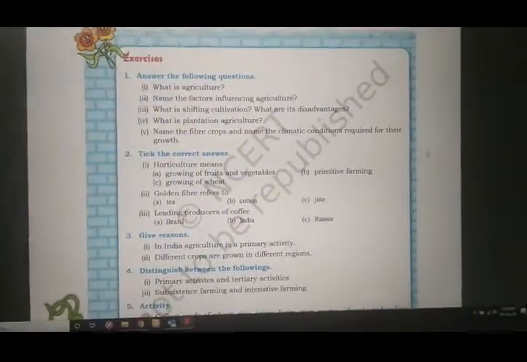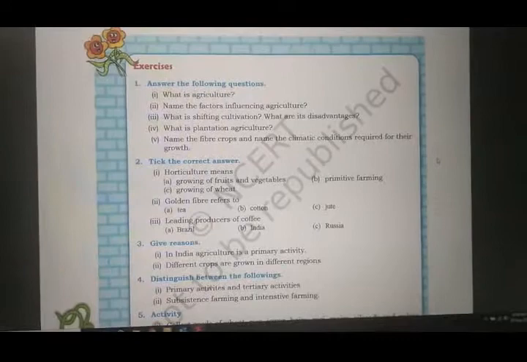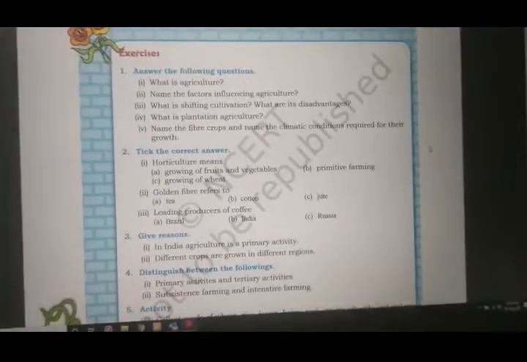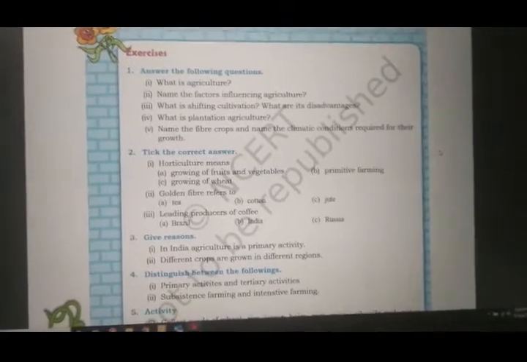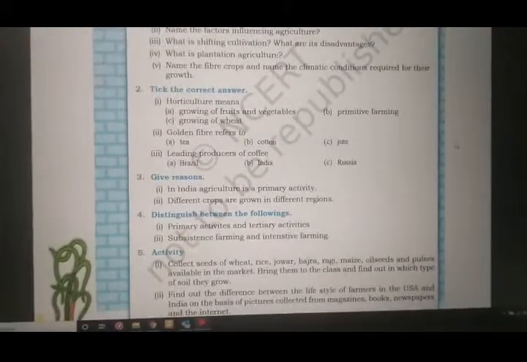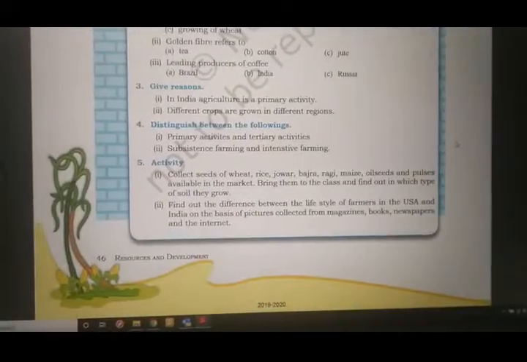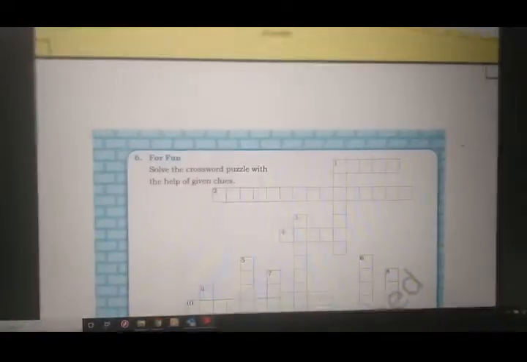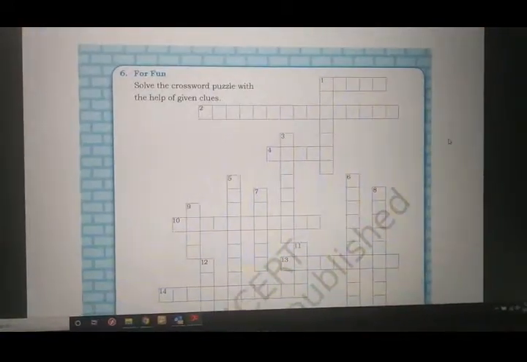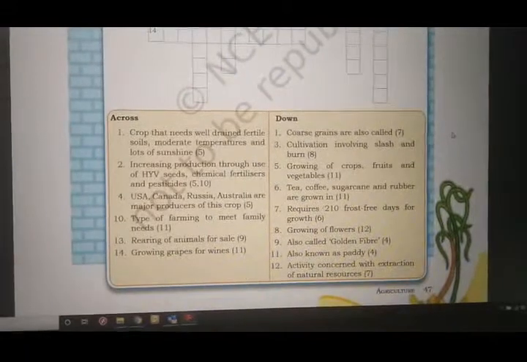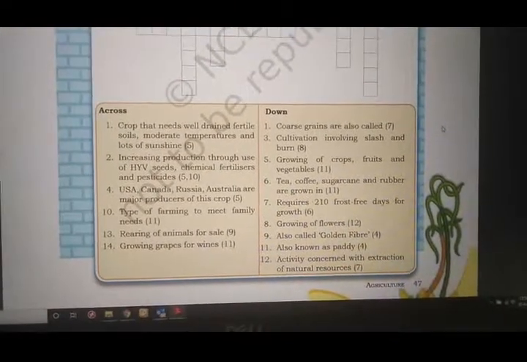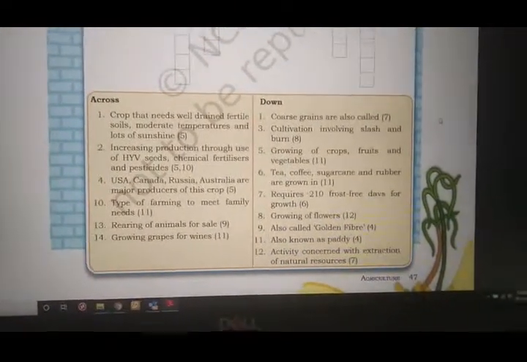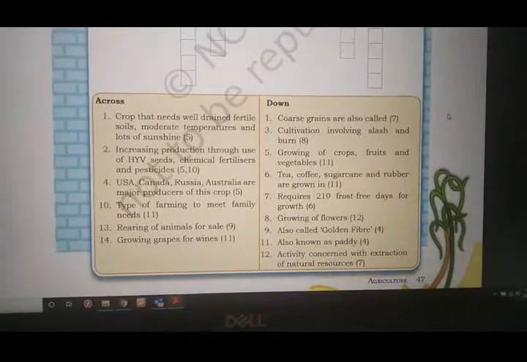The fifth question, the first one: name the fiber crops and the climatic conditions required for their growth. So this answer you need to write. Golden fiber refers to jute. Take the correct answer. The second one, distinguish between both; I will give you the answers. Till then, if you want, you can just solve these puzzles for your own benefit. It's entirely from your textbook questions. I want you to do this as an activity in your textbook itself.